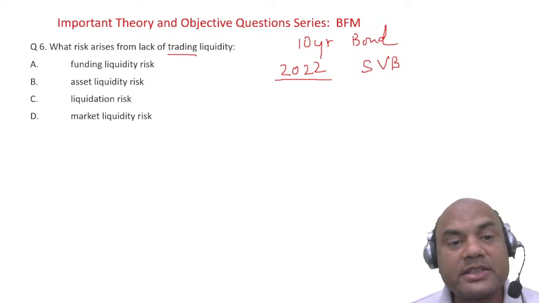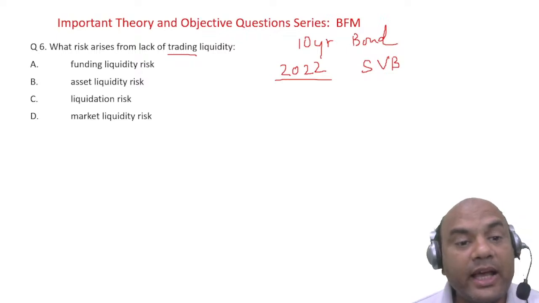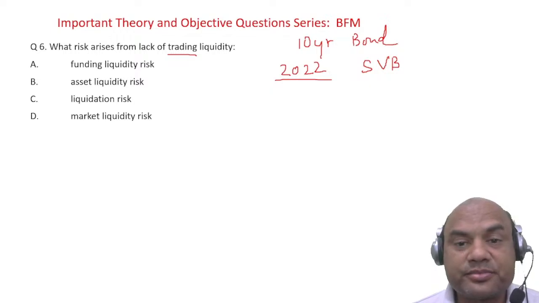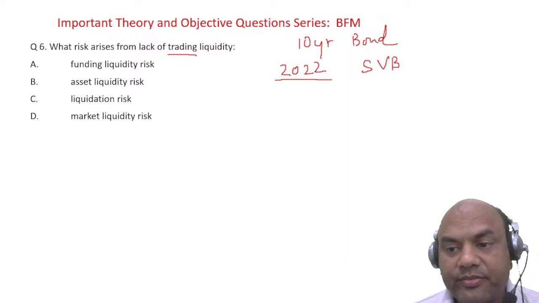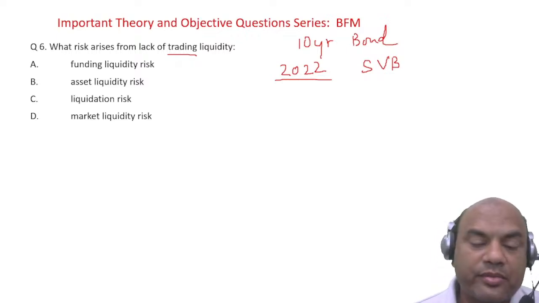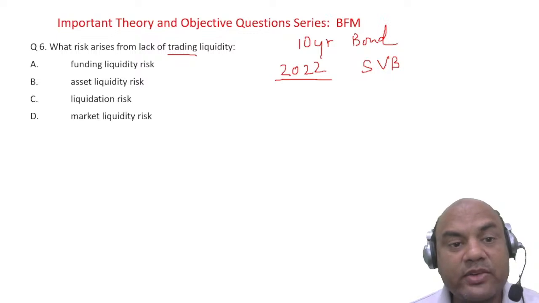So which risk arises from the lack of trading liquidity? Funding liquidity risk, asset liquidity risk, liquidation risk, or market liquidity risk? Think over it. I'll wait for your answer, almost 10 seconds more. Just now I gave you the example.